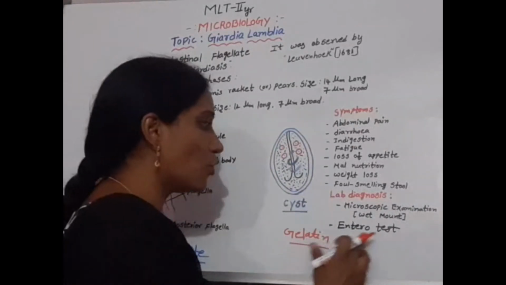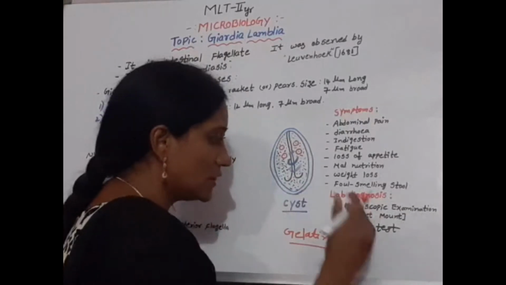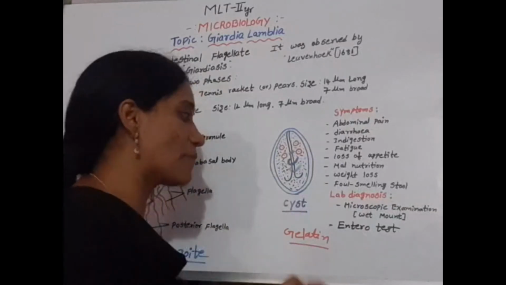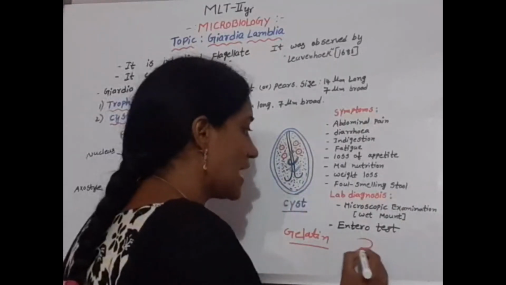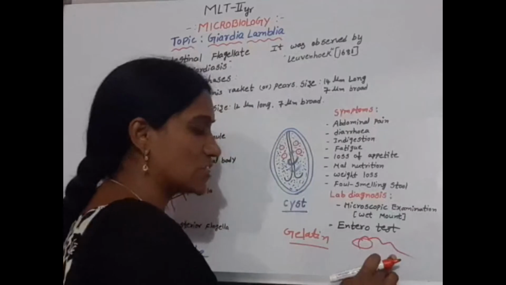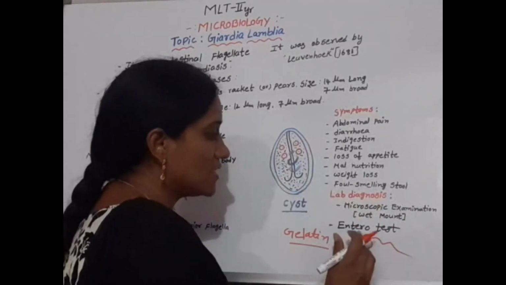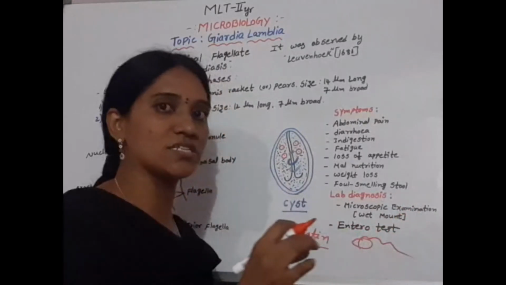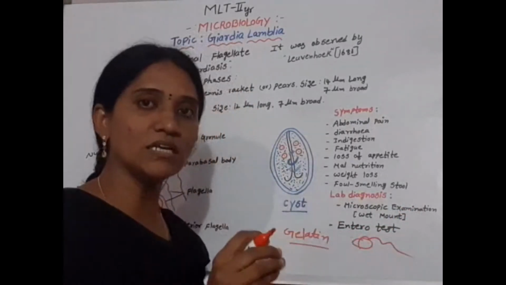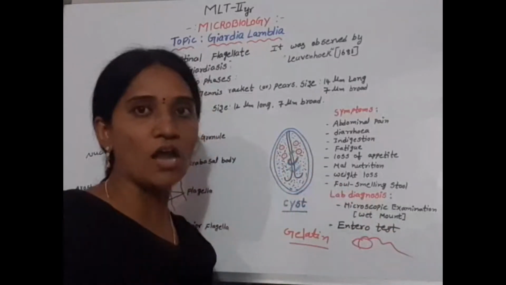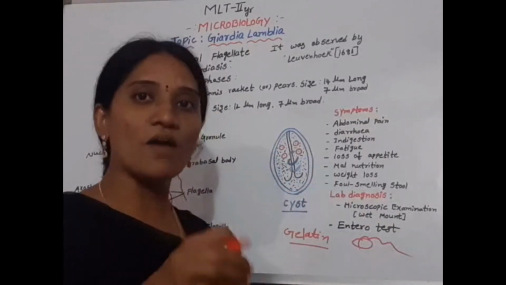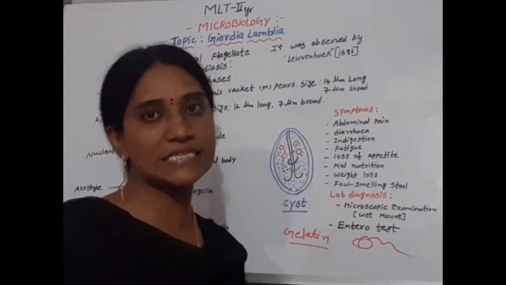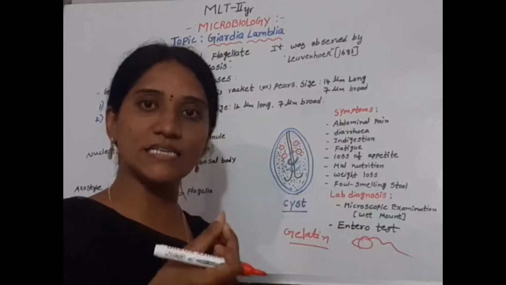That is the Entero test. In this test we use a gelatin capsule. This gelatin capsule is tied with a string, and the other end is attached to the cheek of the patient with tape, and this capsule is swallowed by the person. After some time the string is taken outside. It consists of the sample.